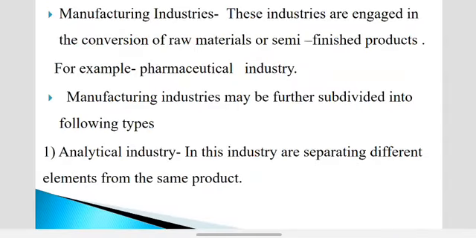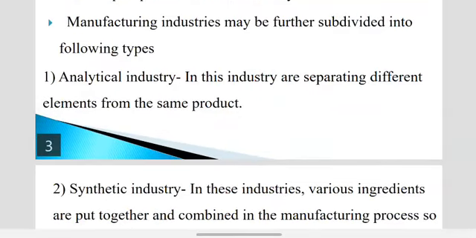The manufacturing industry may be subdivided into the following types, four to five types. The first type is the analytical industry. Analytical industry means separating all the elements from the same product. For example, any product you have, they separate all the ingredients in the analytical industry.